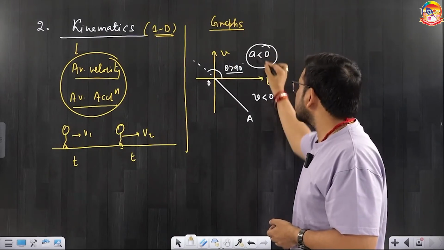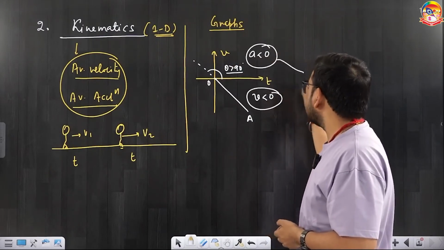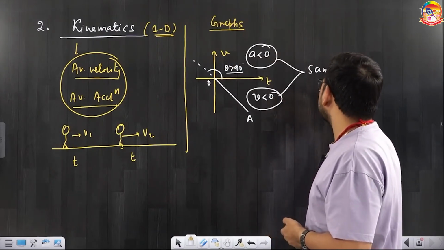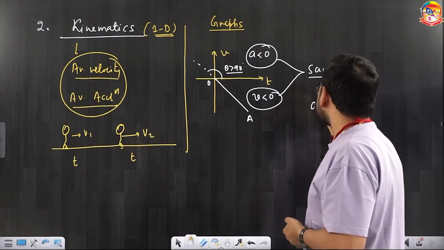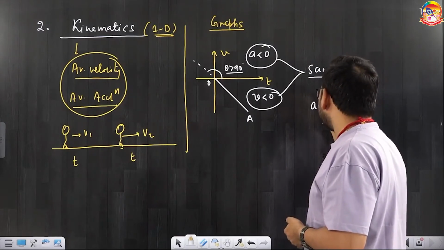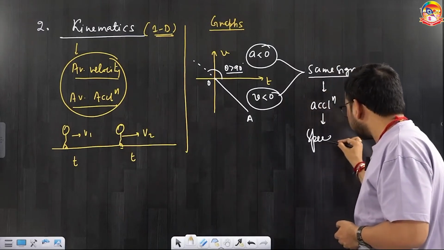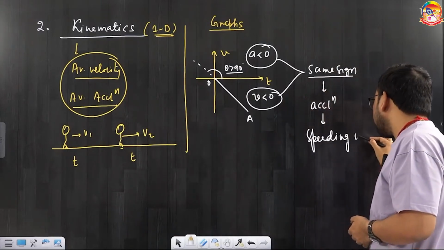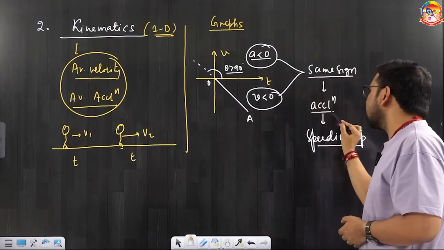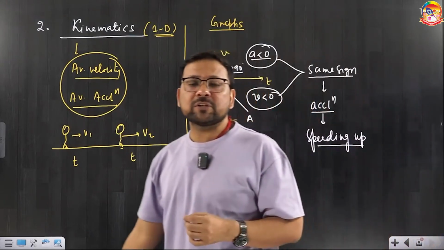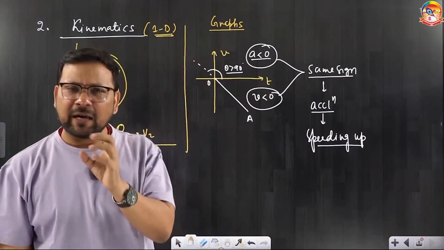When acceleration is negative and velocity is negative, they have the same sign, which means it is speeding up. Although the sign of acceleration is negative, it is not retardation. So they can set some trap or trick in these kinds of questions.